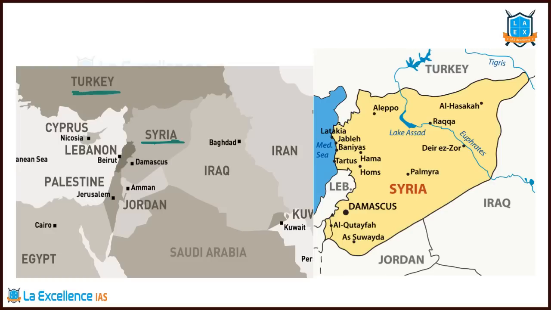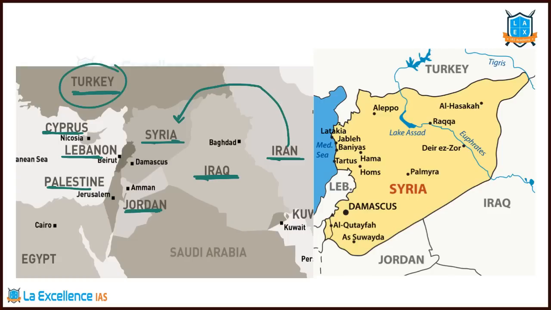Syria, Turkey, Iraq. Iran doesn't have direct boundary with Syria, but Iran has the boundary with Turkey. Remember this point, right? Syria has boundary with Turkey, Iraq, Jordan, and then Israel, Lebanon. With these countries, Syria has land boundary, and with Cyprus, it has maritime boundary. Syria, what are the neighboring countries? Turkey, Iraq, Jordan, Palestine and Israel, Lebanon, maritime boundary with Cyprus.